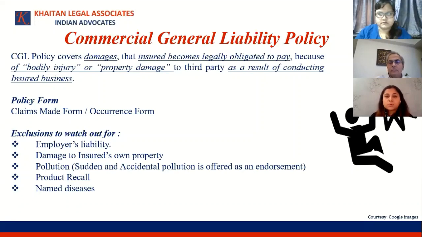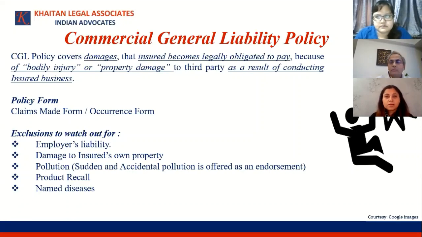The policy would exclude any losses to the insured's own property, because here the coverage is only for third party property. So insured's own losses are not covered. Pollution is a standard exclusion under the policy. So all costs related to a pollution situation are not covered. However, there's a carve-back available for sudden accidental pollution. So if the event is sudden and accidental in nature, then it can form coverage.